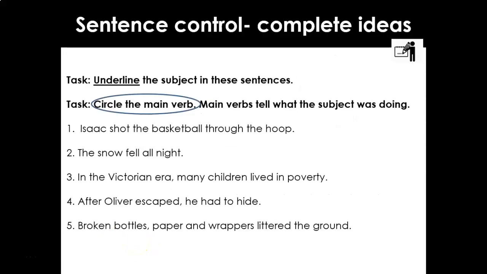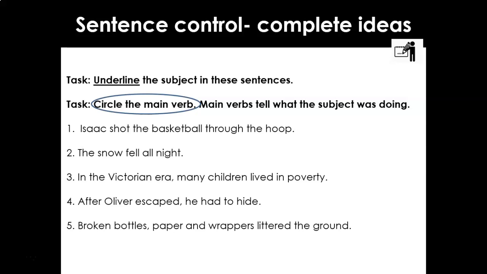Okay, so it says here then, another way to master and secure sentence control, identifying and recognizing that sentences are complete ideas. I remember we used to say a sentence makes sense, and we just used to throw that phrase into the ether, hoping it would help people to understand. But what does it mean that a sentence makes sense? We are talking about recognizing a complete, full idea within a sentence, which comes through a subject and a main verb. Okay, so we've got 5 sentences.